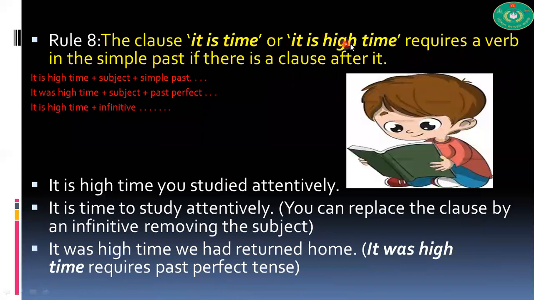The clause it is time or it is high time requires a verb in the simple past if there is a clause after it. Now, it is time and it is high time. Why do we use this expression? We use it to express a situation when the best time for doing something is over. Now, it is better we start without any more delay.